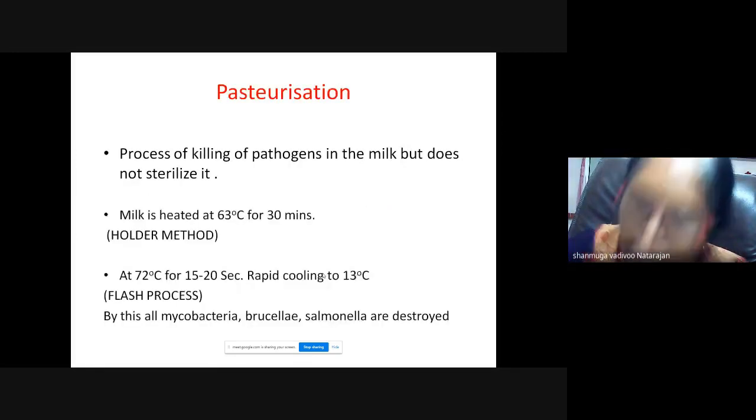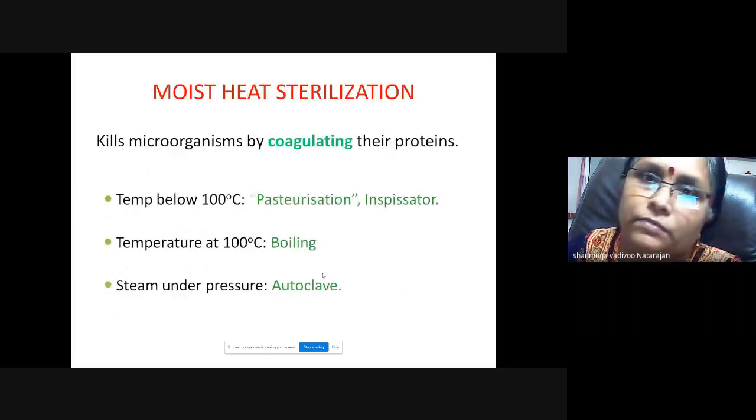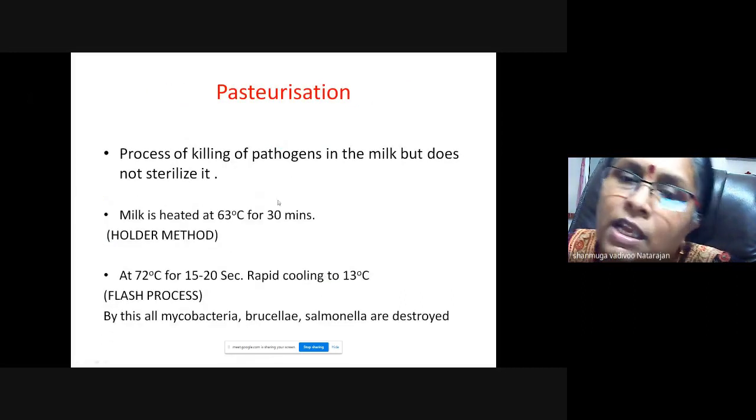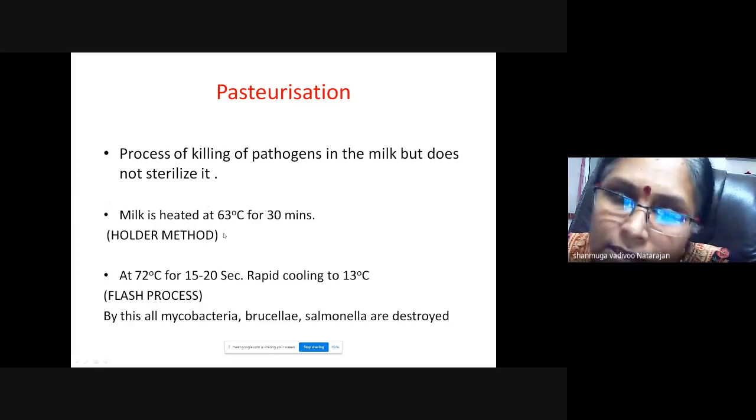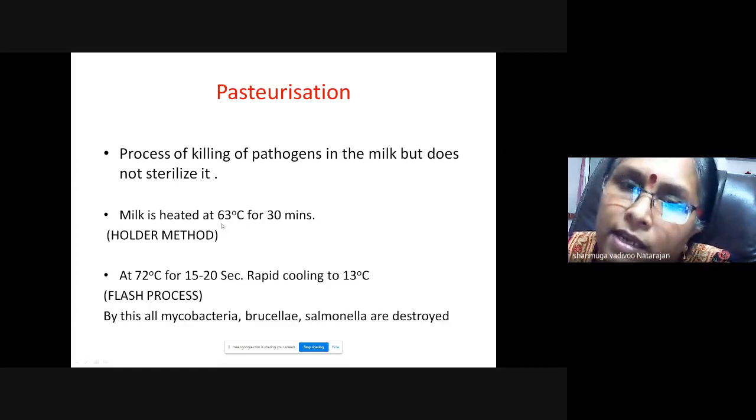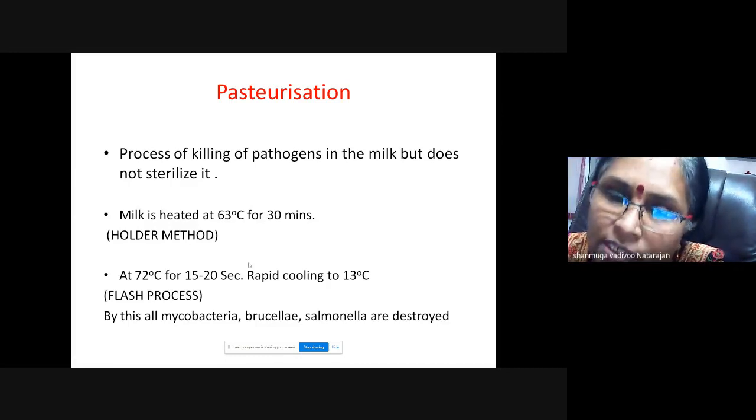So what is pasteurization? Pasteurization is the process of killing pathogens in milk but does not sterilize it. So here there are two methods, Holder and flash process. In the Holder method, it is 63 degrees C for 30 minutes, and in flash it is 72 degrees C for 15 to 20 seconds, and then rapid cooling to 13 degrees C.